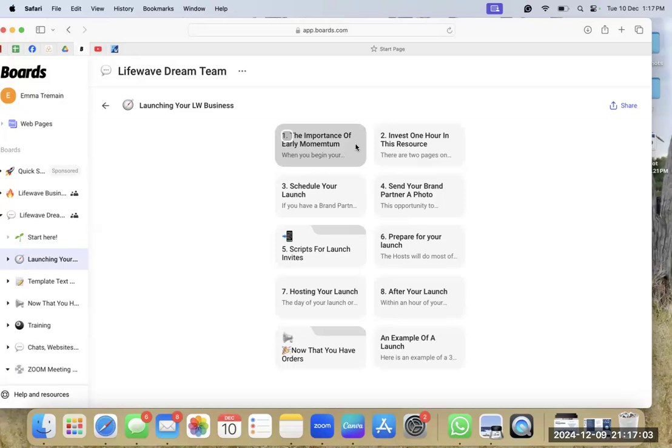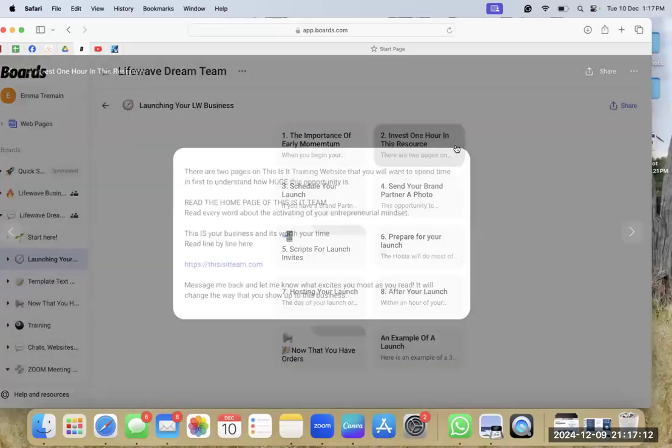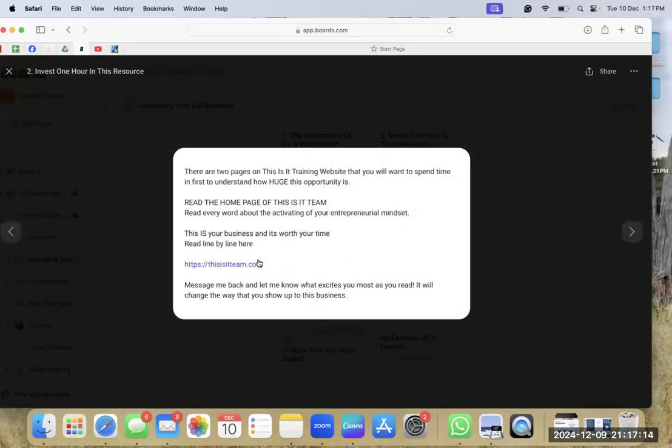Again, I'm not going to read through these. I'm just going to click in and show you where they are. You can go read in your own time. So we've got the importance of early momentum. Number 2 is invest in this 1 hour resource.